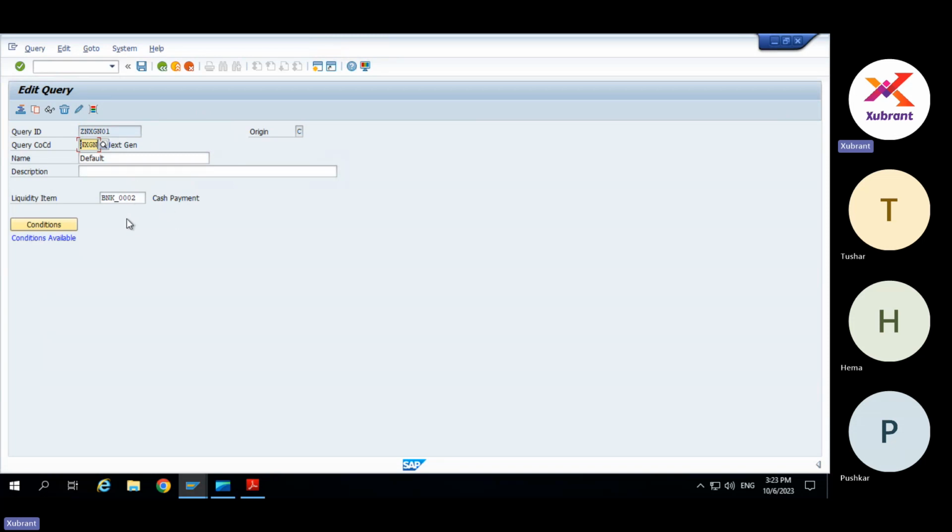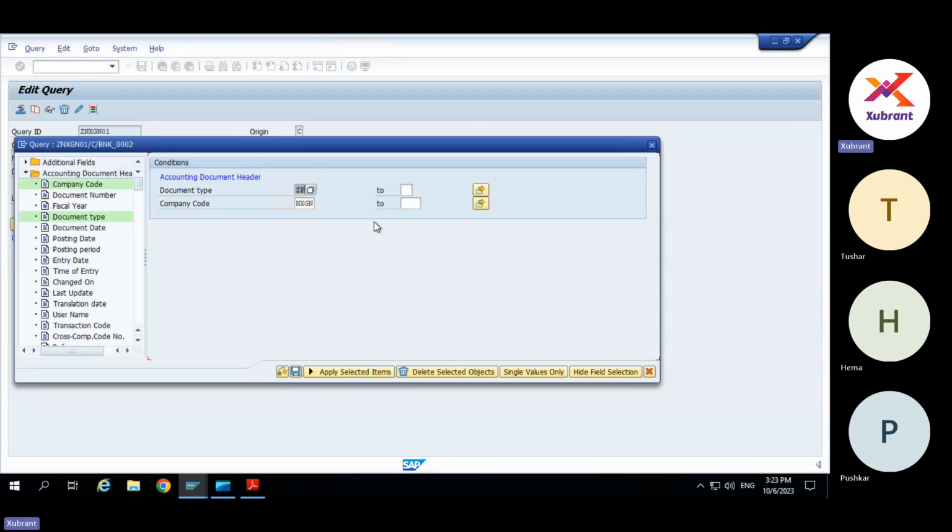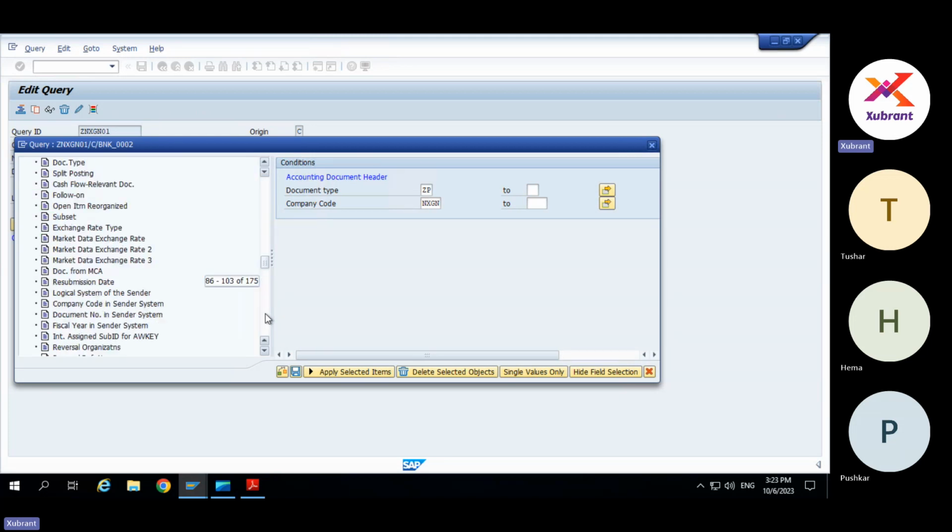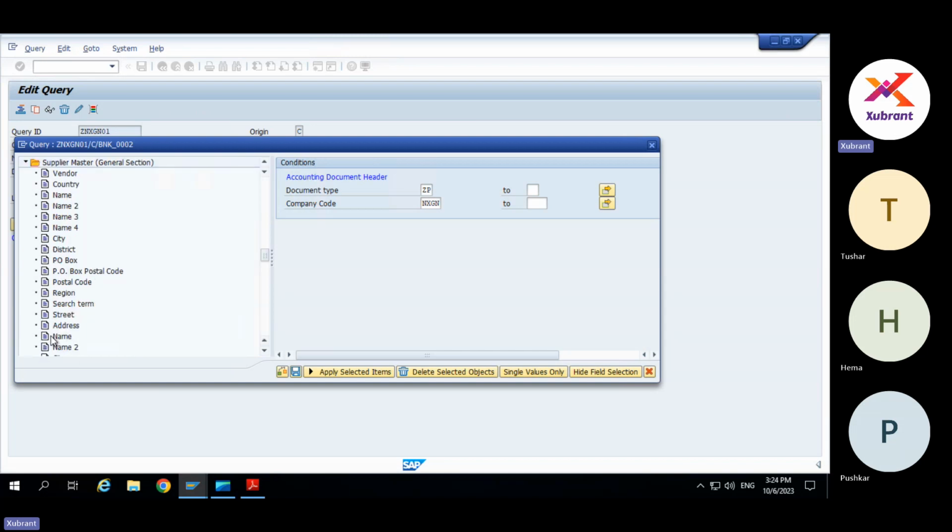So for cash payment, if you click on the conditions, you can see the type of conditions we see in the routing rules. So accounting document header conditions, then the accounting document segment conditions, then supplier master data conditions, customer master data conditions. Based on these criteria, designing them would require a substantial amount of effort, because of what is the way you want to.